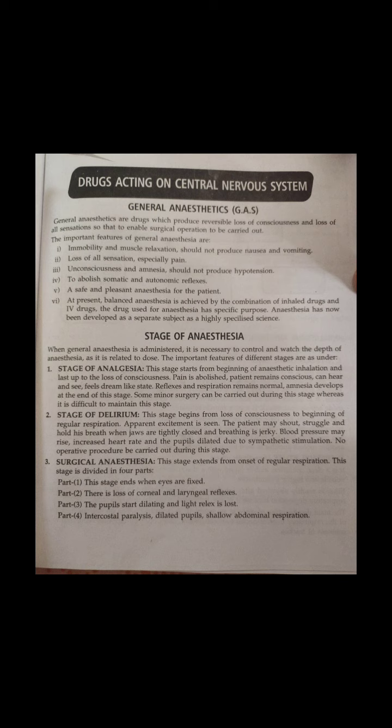Next are synthetic opium alkaloids. In case of synthetic opium alkaloids, the first drug is pethidine hydrochloride. Pethidine hydrochloride is a synthetic narcotic analgesic.